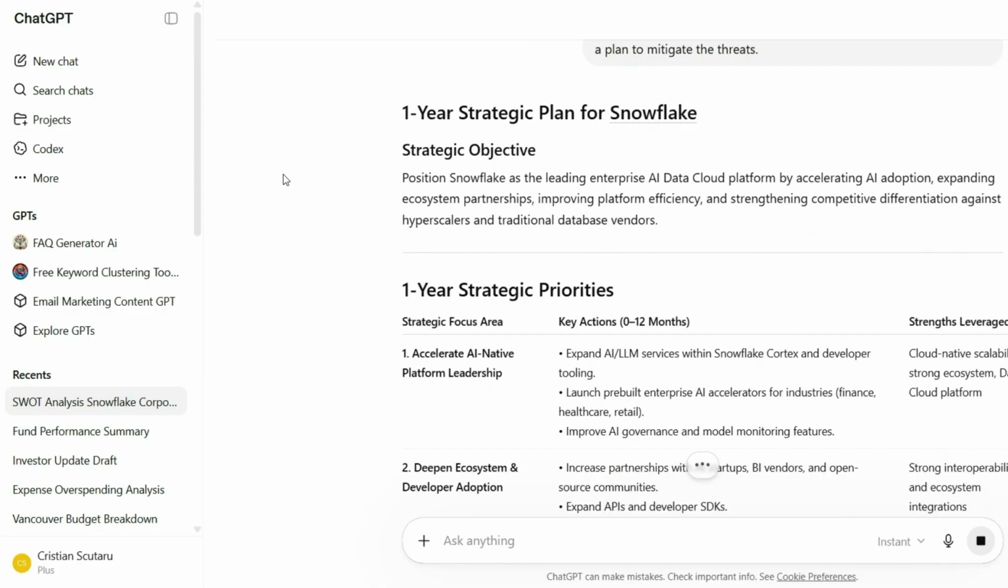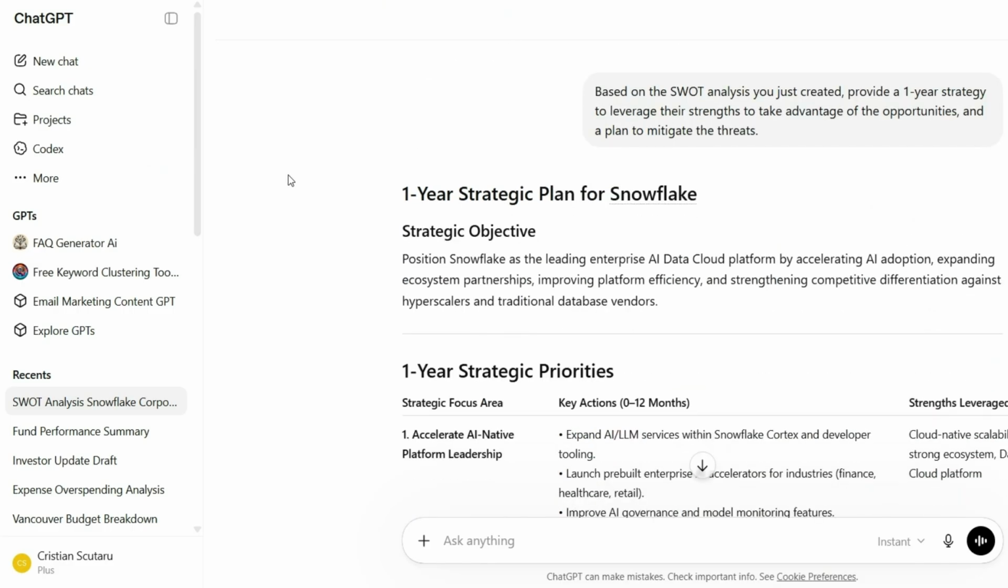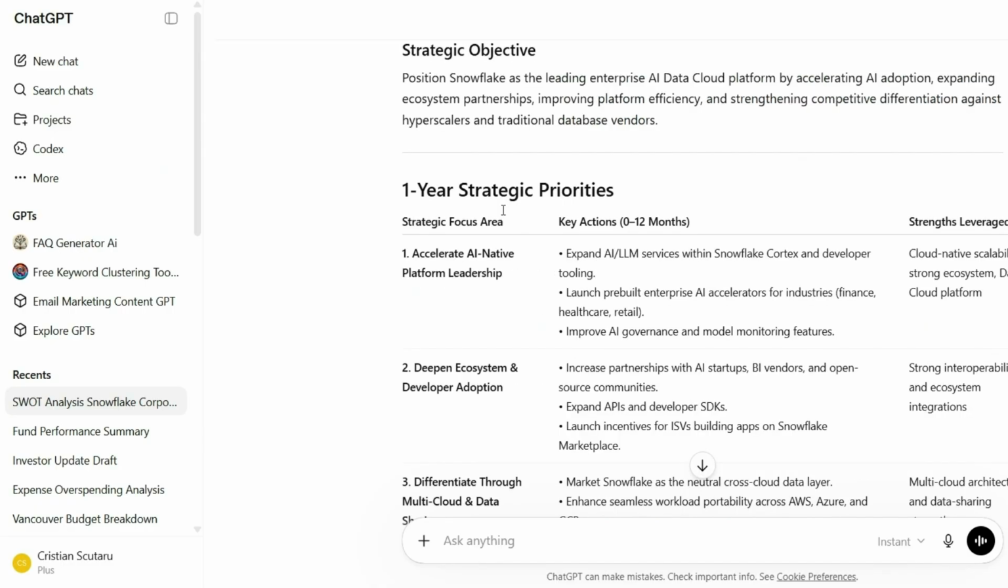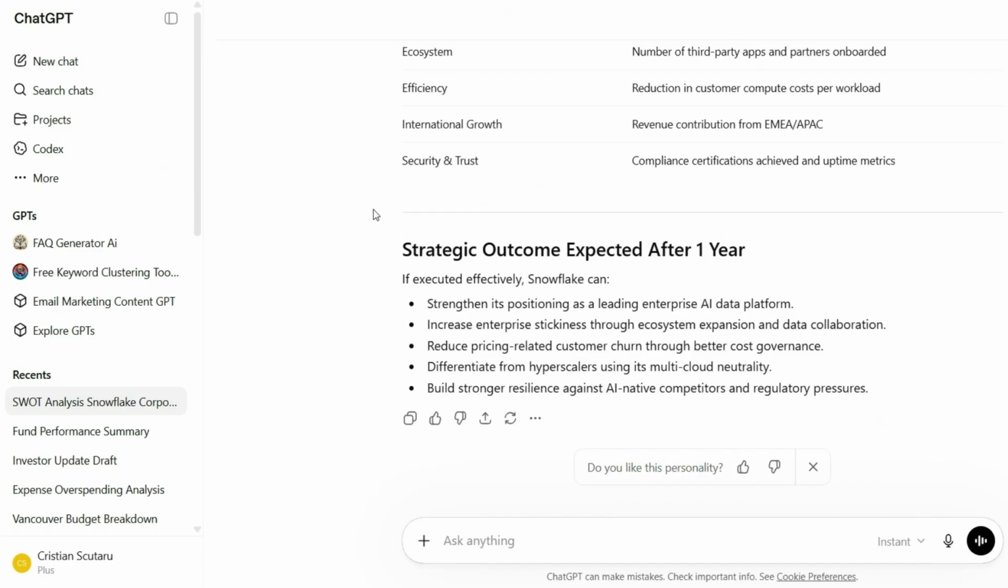So here is just a fictional scenario, because this could be about your company, a company you work for, or the company you have. Okay, so for other external companies that you looked at for different reasons. For me, I advertise their product basically in most of my courses. 1 year strategic plan for Snowflake, 1 year strategic priorities, and so on. So a lot of information. Yes, that's what I wanted to show you.